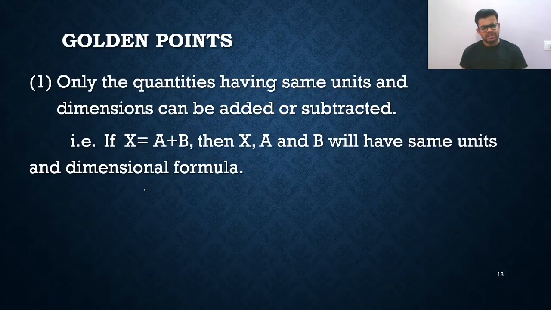It is given that X is equal to B Y square plus C Z cube. Are you getting?